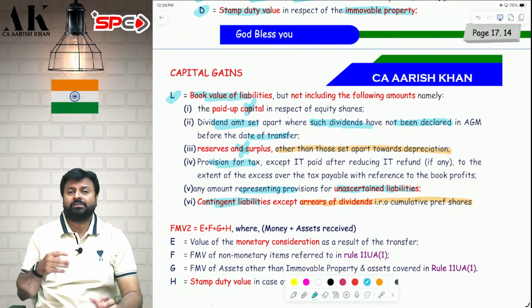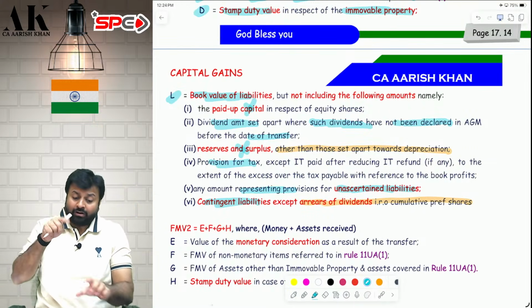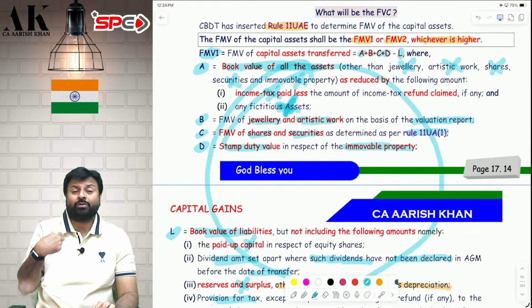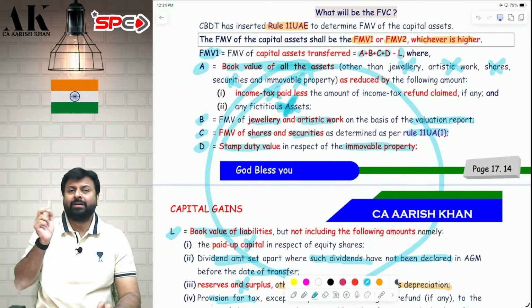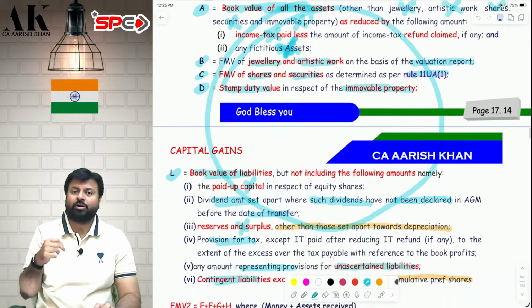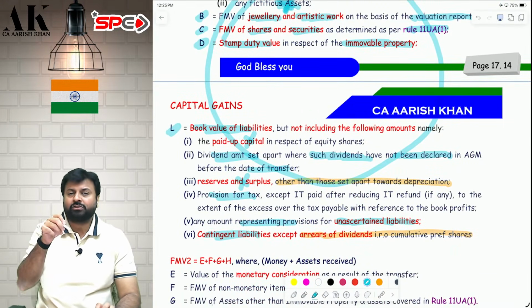What are these values? These values are of the asset and liability that we are transferring. We are also using these items in calculation of our net worth. In net worth also we are using these calculations. Yes, the parameters might be different. The parameters might not be the same everywhere. But in net worth also we are using these items.